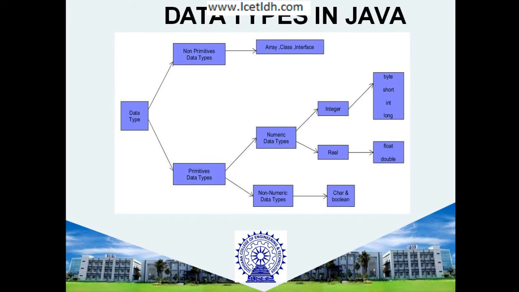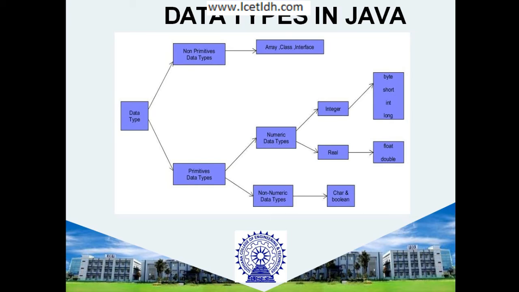Moving to the next, we have the data types in Java. First of all, there are two types of data types that are supported by Java. First are the primitive, and another one are the non-primitive. Primitive are the basic data types that are available with us. Non-primitive data types are those which are made by combining these primitive data types. In primitive data types, there are two further types: one is numeric and another one is non-numeric.